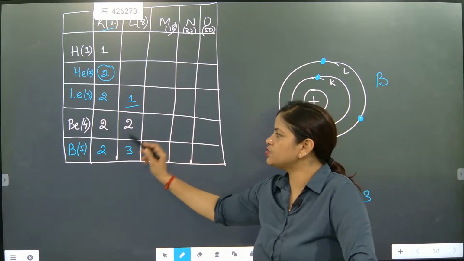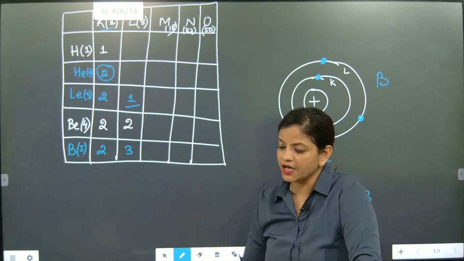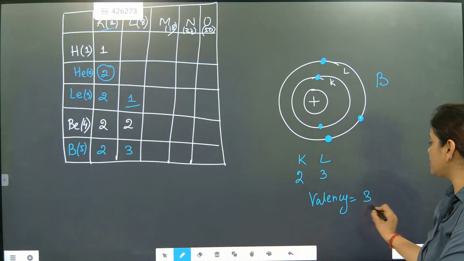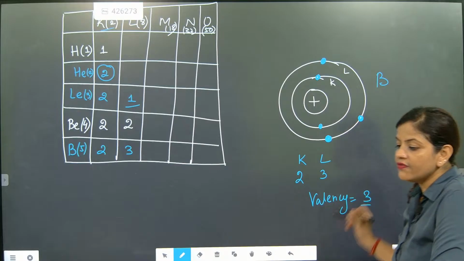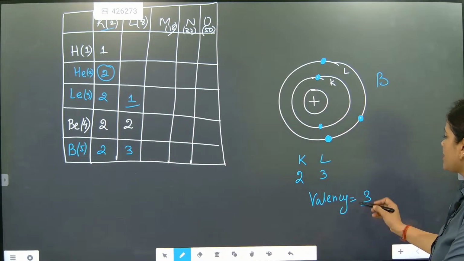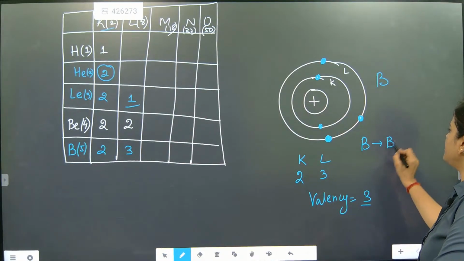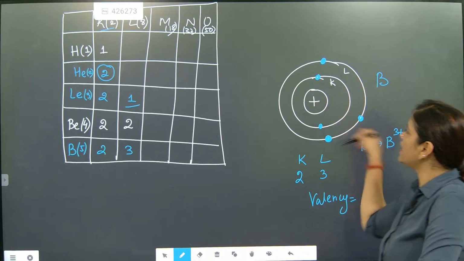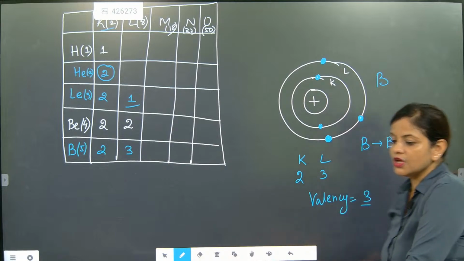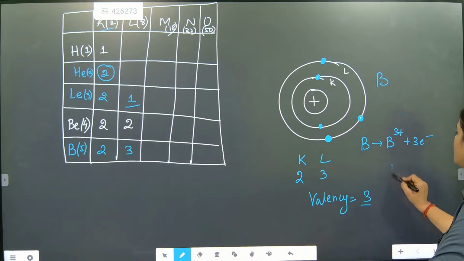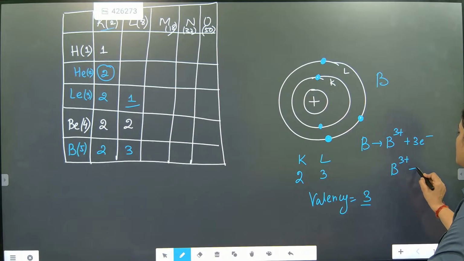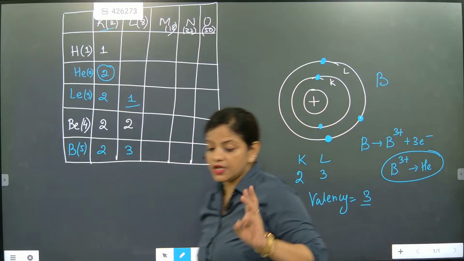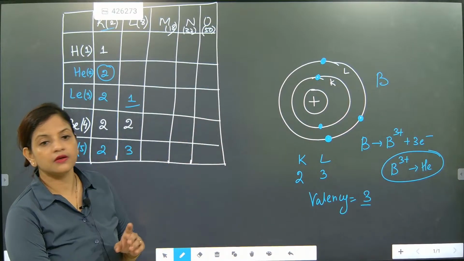Outermost orbit. Beryllium is 2, boron is 3. So valency is 3. So how many electrons can it give, beta? It can give 3 electrons. All 3 electrons. Understood? So that means boron can become B3 plus by giving 3 electrons. And once it gives 3 electrons, it will have 2 electrons. So it will gain the nearest noble gas configuration, so B3 plus will look like helium. Understood?